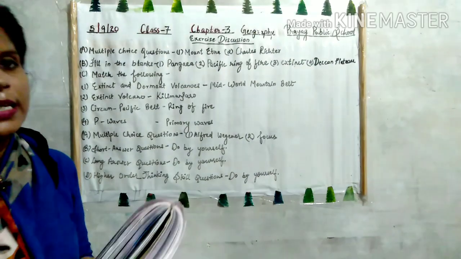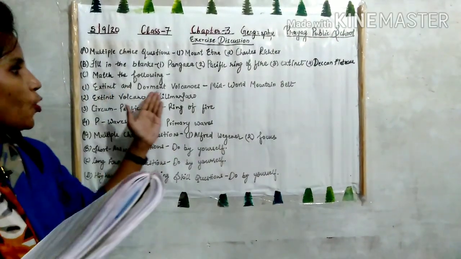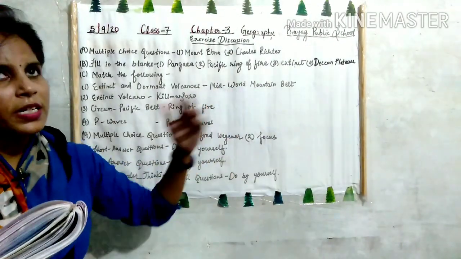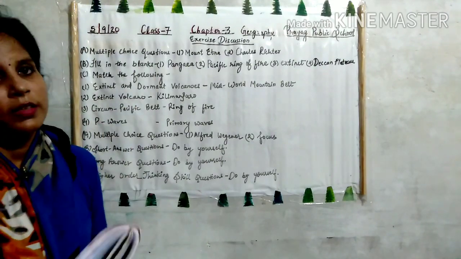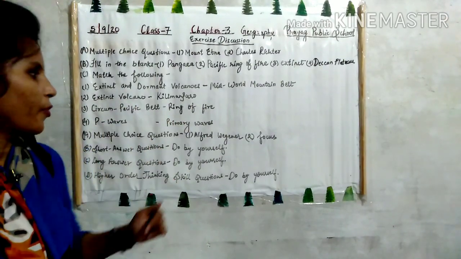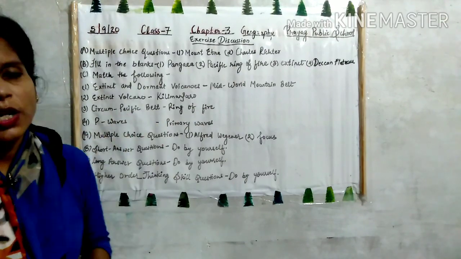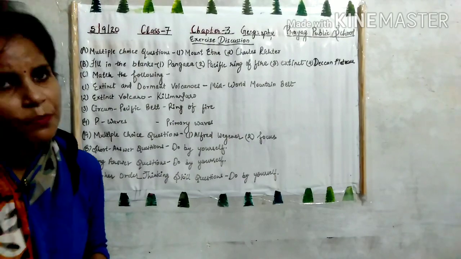Now question number C, match the following. First one, extinct and dormant volcanoes. The answer is Mid-World Mountain Belt. Then second one, extinct volcano. Answer is Kilimanjaro. Then third is circum-Pacific belt, that is Ring of Fire. And the fourth one is P waves, that is primary waves.